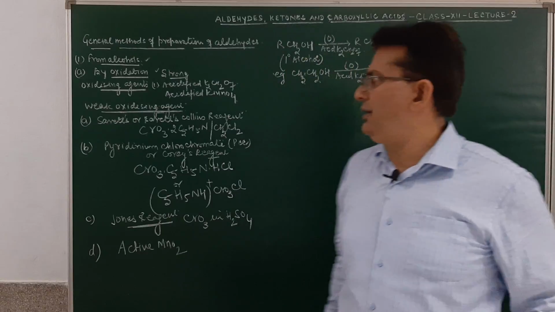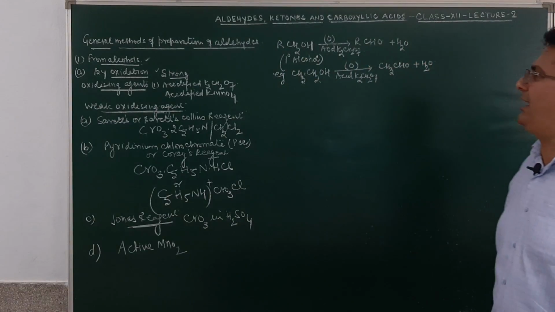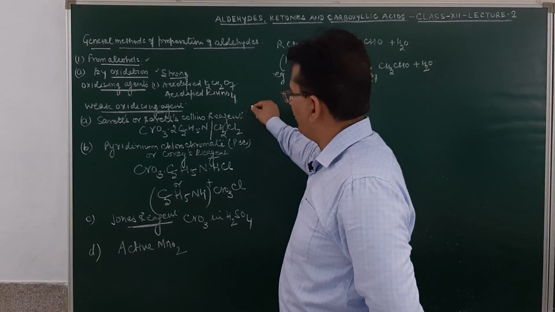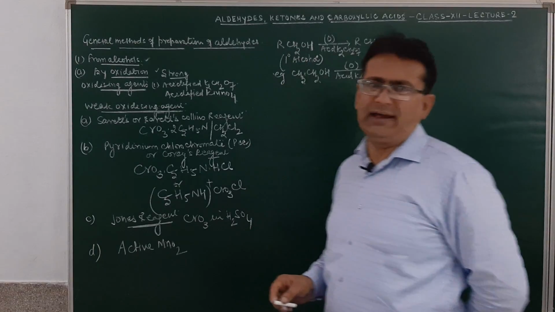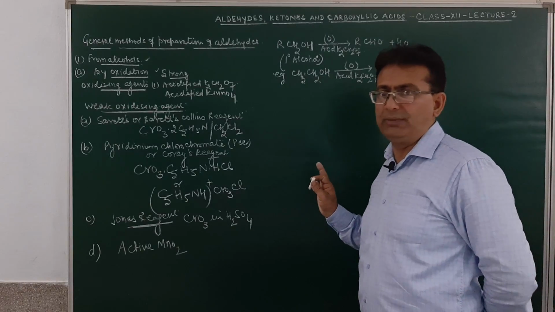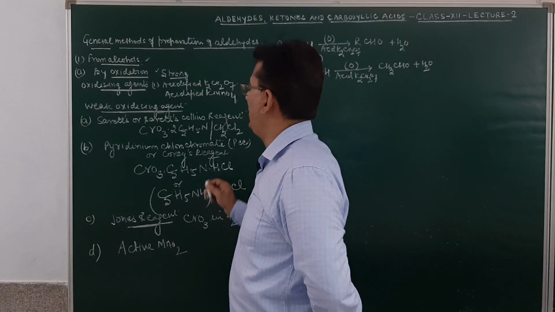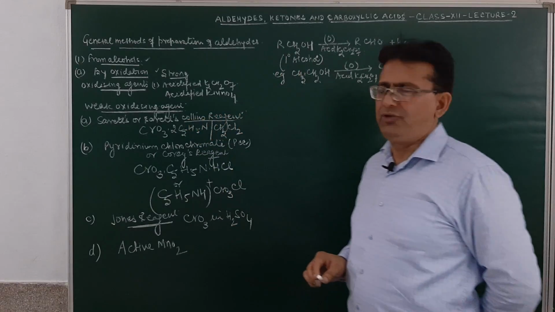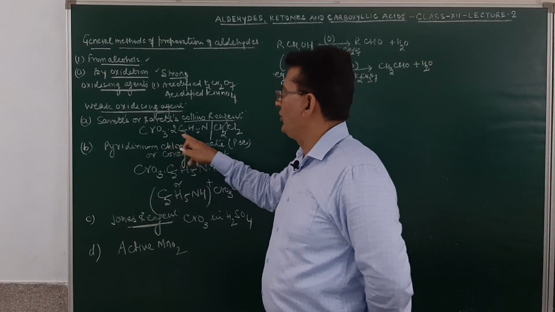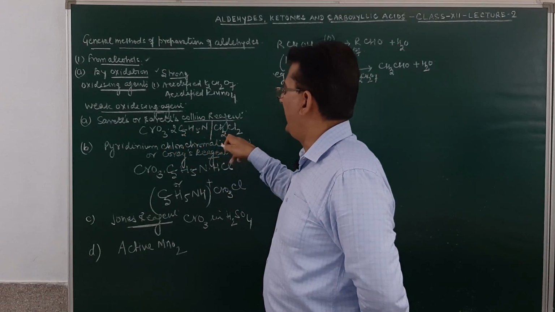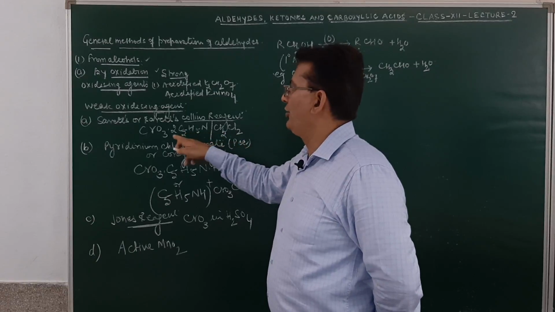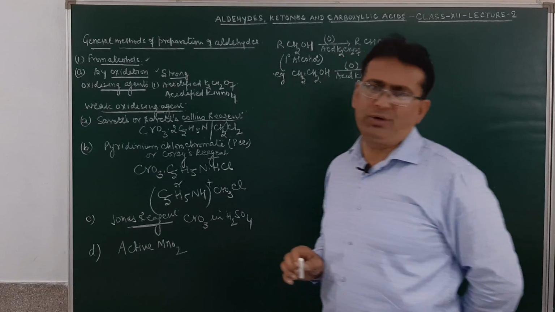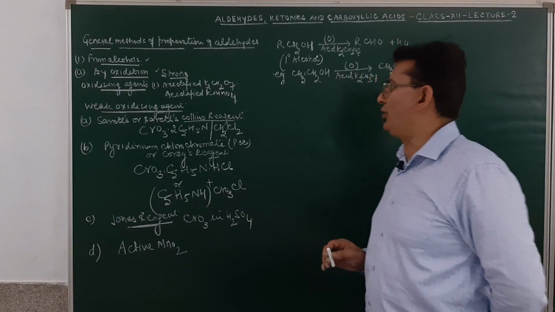However, if the reaction is to be stopped at the aldehydic stage, then we have to carry out the oxidation with a weak oxidizing agent. I have discussed this with you in the previous chapter also. The various weak oxidizing agents can be the Sarett and Collins reagent. The Sarett-Collins reagent is CrO3 twice C5H5N and CH2Cl2. It means chromium trioxide in pyridine dissolved in methylene chloride. This is called the Sarett and Collins reagent.